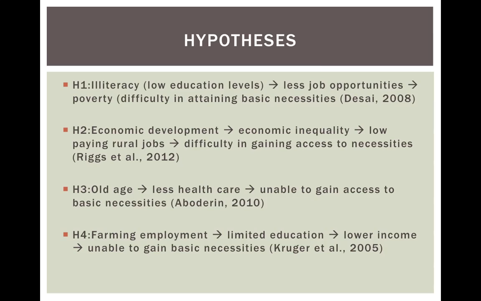Our second hypothesis is that respondents who live in an urban area are more likely to be able to meet their basic necessities. This is based off Kuznets' theory that nations undergoing economic development will go through a period of increasing economic inequality, which would lead to a period of decreasing economic inequality. This transformation from economic inequality to equality is said to be caused by industrialization and urbanization, which leads to the labor force transitioning from lower-paying rural jobs to higher-paying urban jobs.